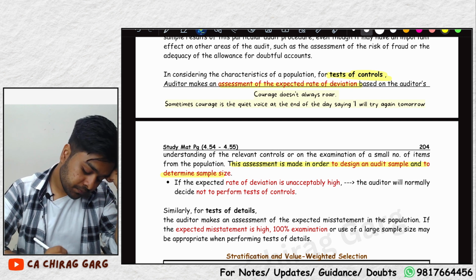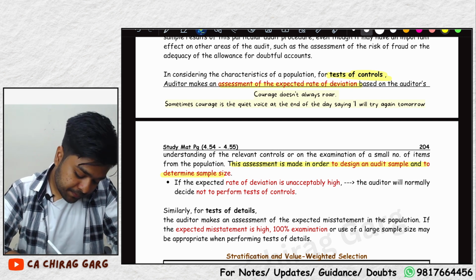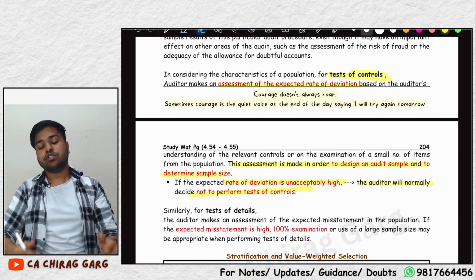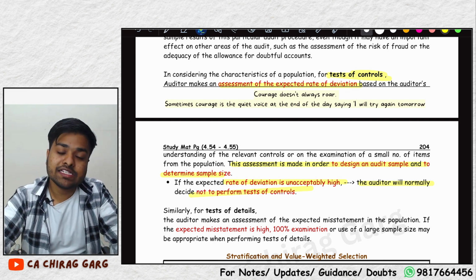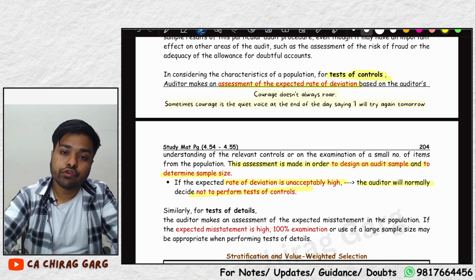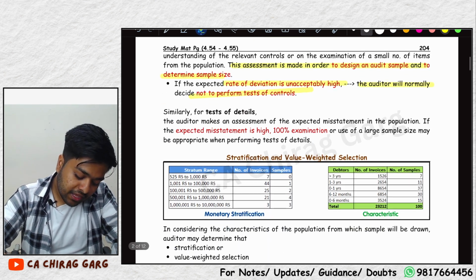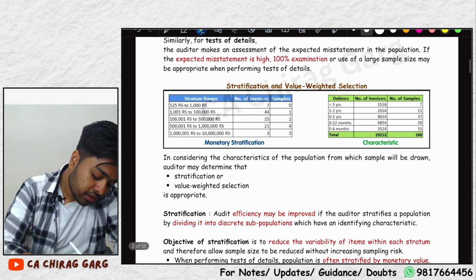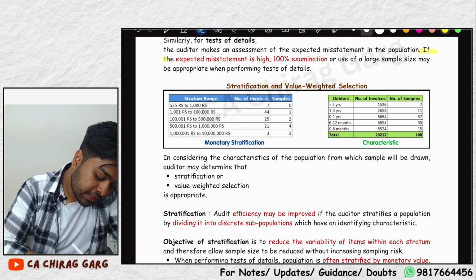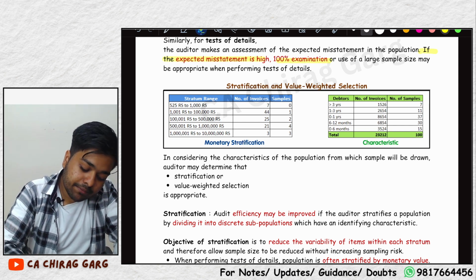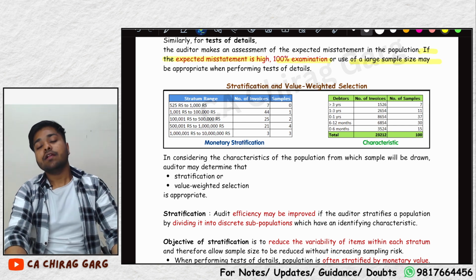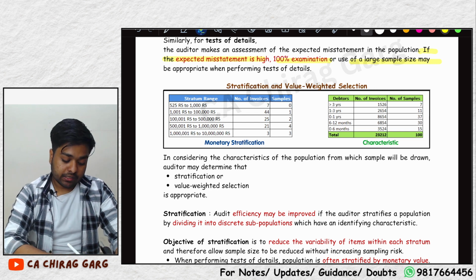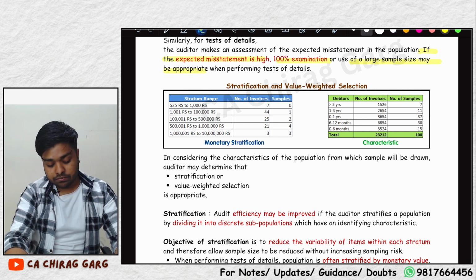Do you understand that? If the expected rate of deviation is high, the auditor will not perform test of controls. He will directly go to test of details and will check in detail from vouchers and verify that everything is correct or not. If the expected misstatement is high, 100% examination or use of a larger sample is appropriate. Understood?